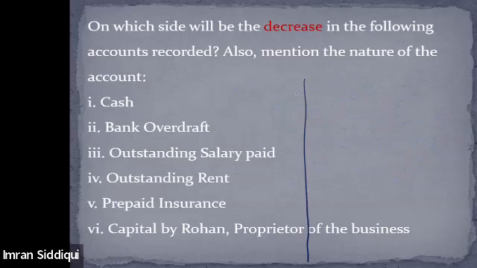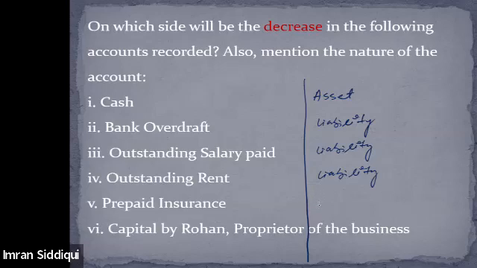Let me help you a little. The cash is an asset. I'm sure everybody already knew that. Bank overdraft is a liability. Outstanding salary is also a liability. Outstanding rent is also a liability. Anything which is outstanding is a liability. Outstanding means amount which remained unpaid.